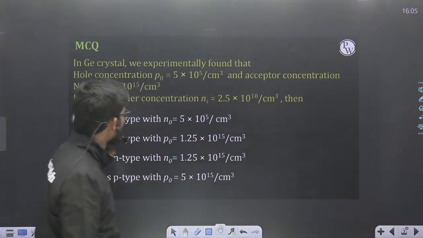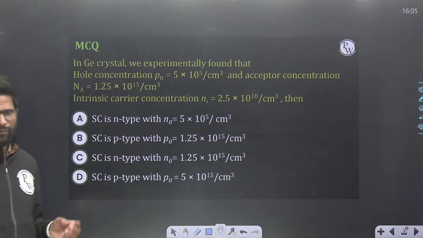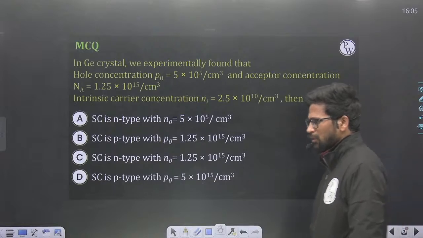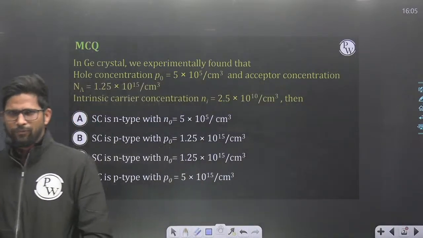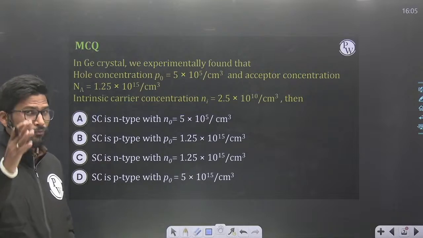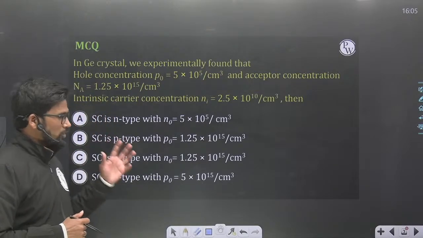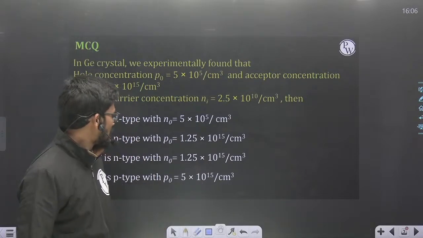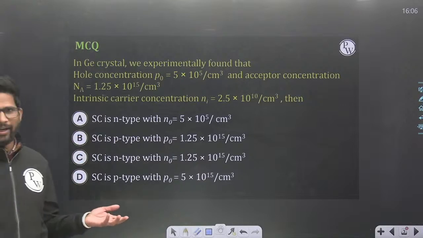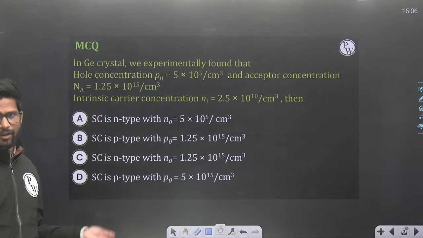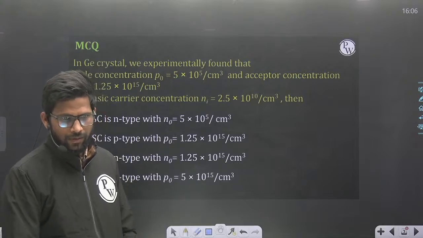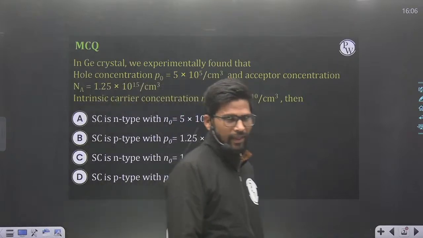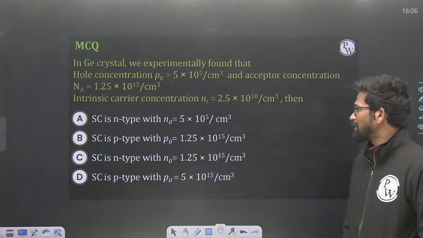So we'll start with this first question, a very beautifully framed question of semiconductor physics. Sometimes when you just read the concept and practice a lot of questions but your concepts are not crystal clear, then these questions can be very dangerous in the GATE examination. You can find a wrong answer, and the wrong answer will definitely be there in the options. So we'll be doing this first question. Everybody will try, and then we'll discuss what the question is.